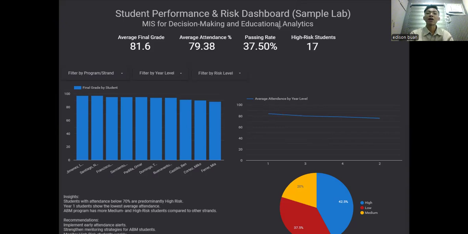The first one is the average final grade, which is 77.45. Average attendance percentage, that is 79.82. And the passing rate, that is 27.27%. And high risk students,